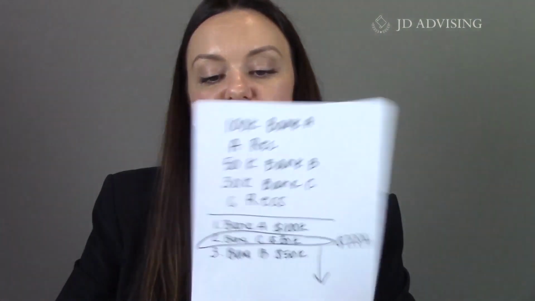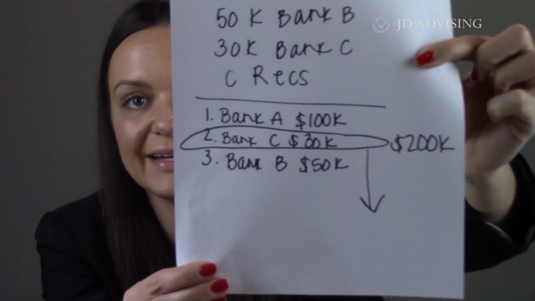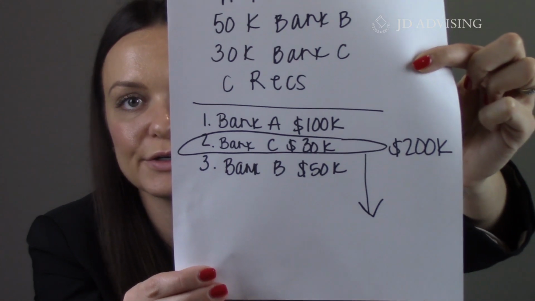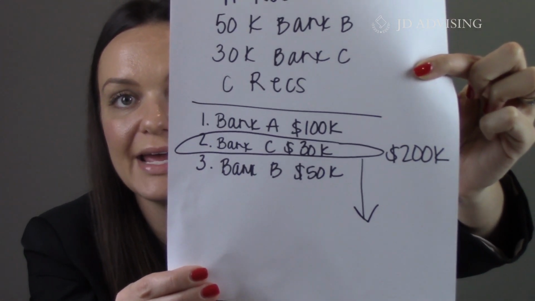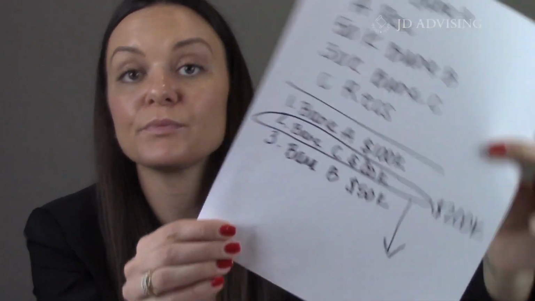So what I'm going to do in my picture is circle who's doing the foreclosure, and I draw a big arrow down. C forecloses. I made a note that they made $200,000 at this sale, and I drew an arrow down. Why did I draw an arrow down? Because the rule specifically tells us that the bank that does the foreclosing gets paid first.